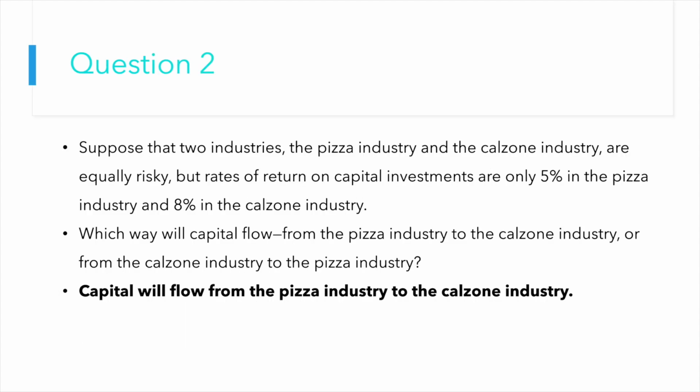Question 2, we suppose that two industries, the pizza industry and the calzone industry, are equally risky, but the rates of return are 5 in pizza and 8 in calzone. Which way will capital flow? From the pizza industry to the calzone industry, or inversely?